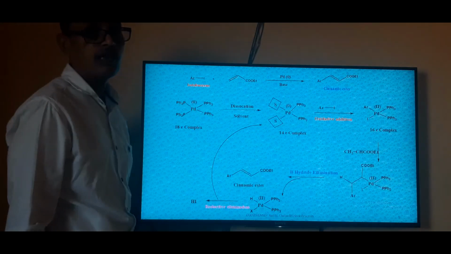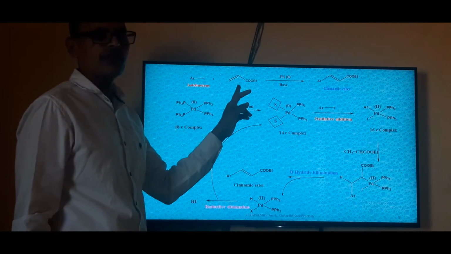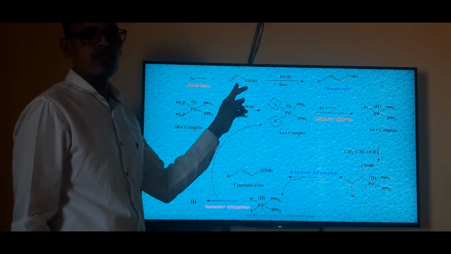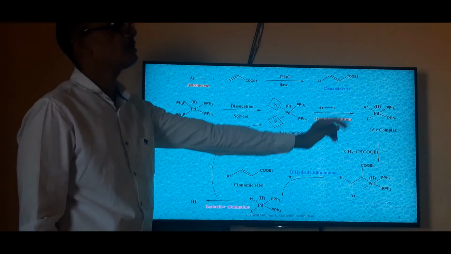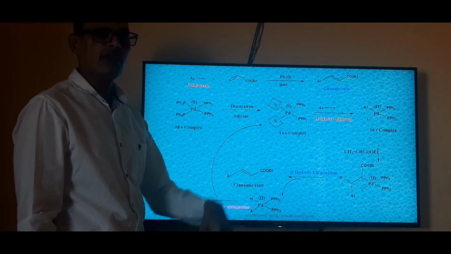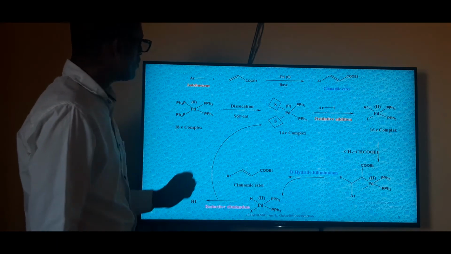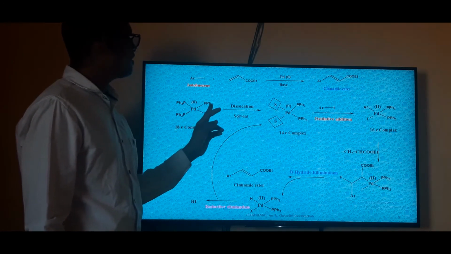One example of the Heck reaction: iodobenzene reacts with an alpha beta unsaturated ester in the presence of palladium(0) and base, with formation of cinnamic ester. Cinnamic ester is an important starting material in many organic transformations. In the mechanism, this is a palladium(0) complex having 4 ligands.